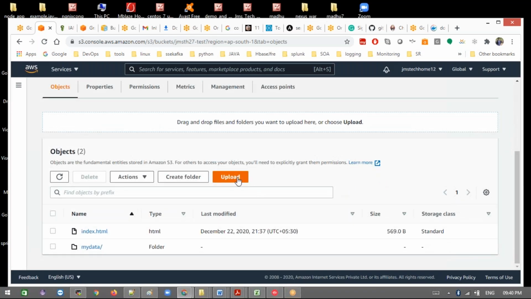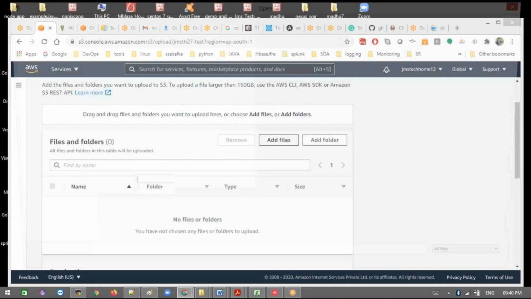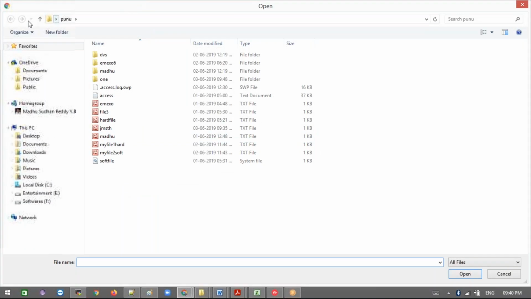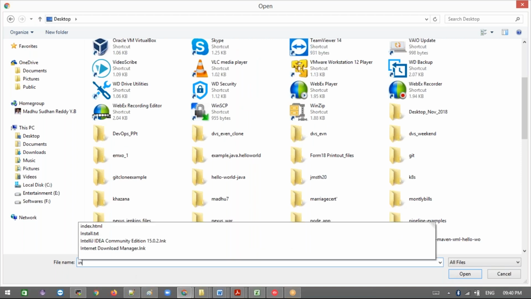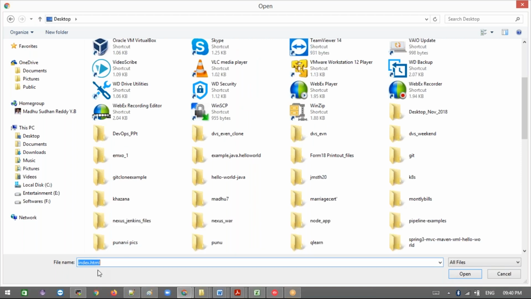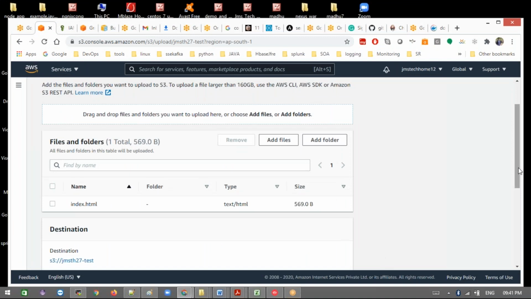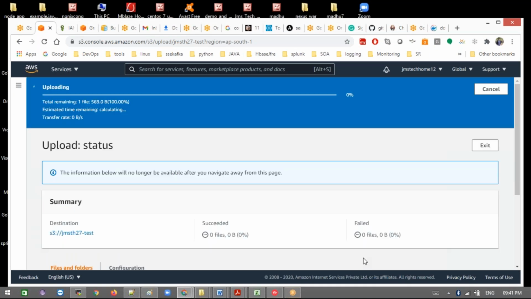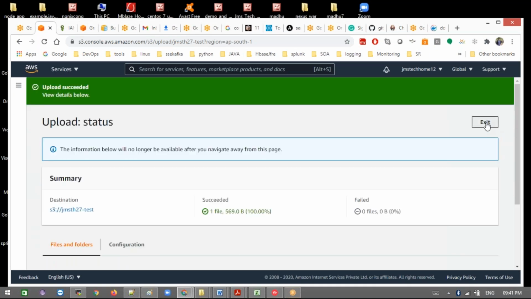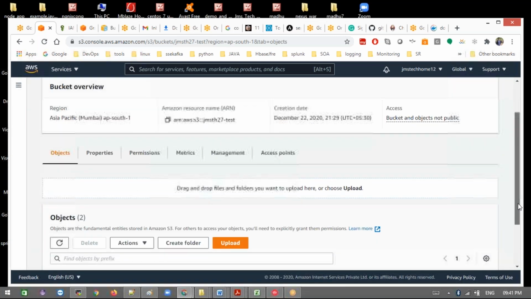Let me show that. Let me upload again. Once you have uploaded the object, you can see it is overridden, but it's not creating a version here.